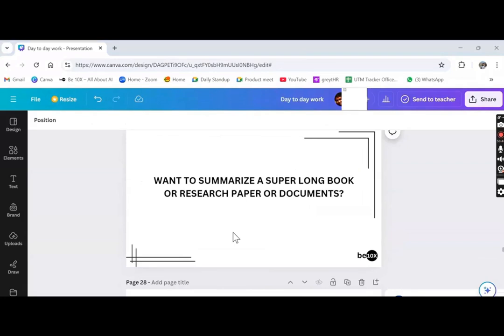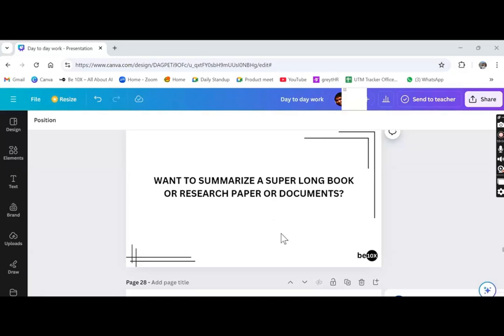Yes? Is it really very helpful for you if a tool can summarize the whole PDF, and if you want to get certain information from the whole PDF? Is it really very important? Let me know in the chat box. Yes, helpful. Great, guys. So we will be going through a tool.